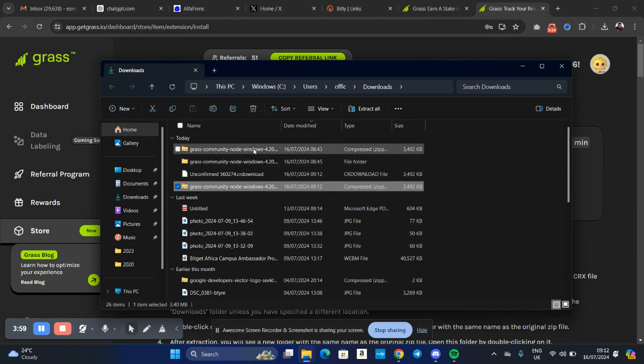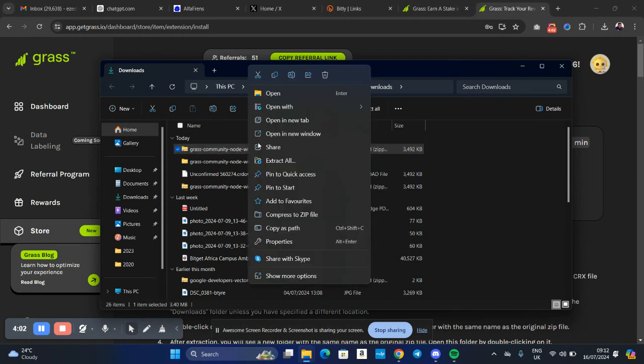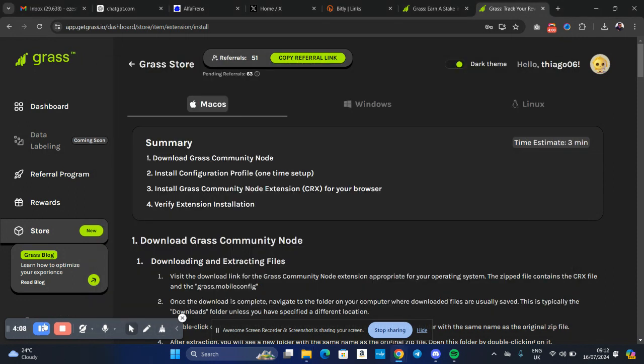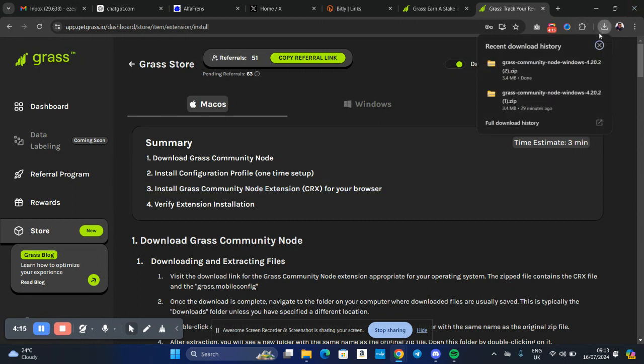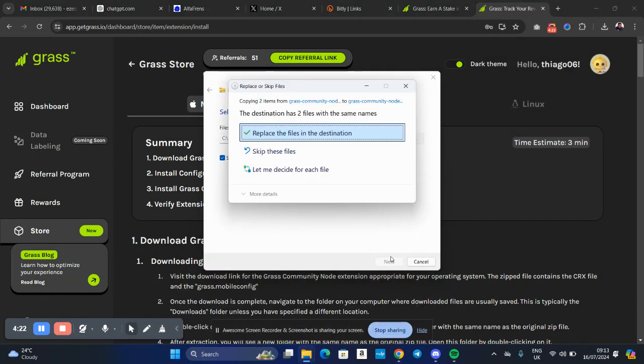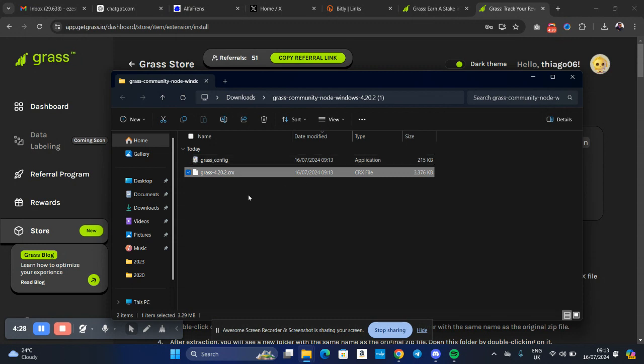Then this is the file. What I'll do is I'll click on it and then I'll click on extract all. Then I'll go back to the file. Replace, yeah, I think it should just replace. When you extract, you get two files.